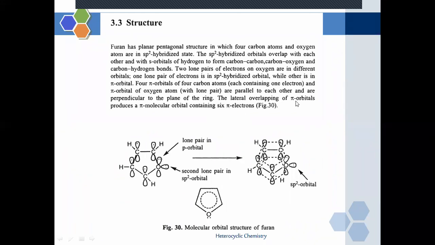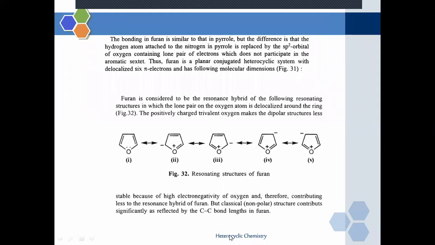The lateral overlapping of the pi orbitals produces a pi molecular orbital containing 6 pi electrons. When we consider this lone pair of electrons in a chemical reaction, we have to assume they have 6 pi electrons. But when they are out of the plane, not involved in the chemical environment, furan will contain 4 pi electrons. So this is the molecular orbital structure of furan.